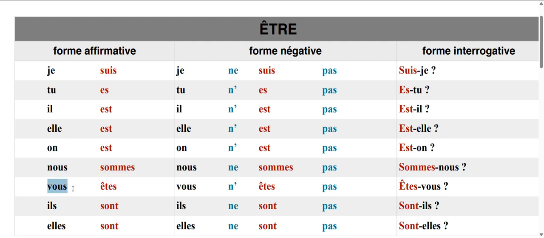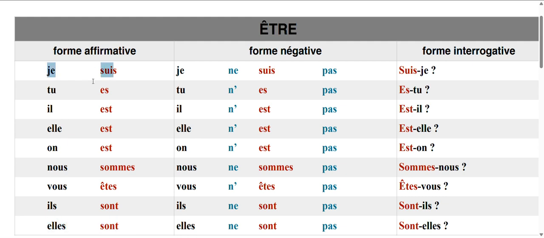Vous êtes, you are. This is also you and this is also you. The difference between these two is that the first one is informal and the second one is formal, and the first one is singular and the second one is plural. Okay. Vous êtes, you all are. Ils sont, they are. Elles sont, they are.